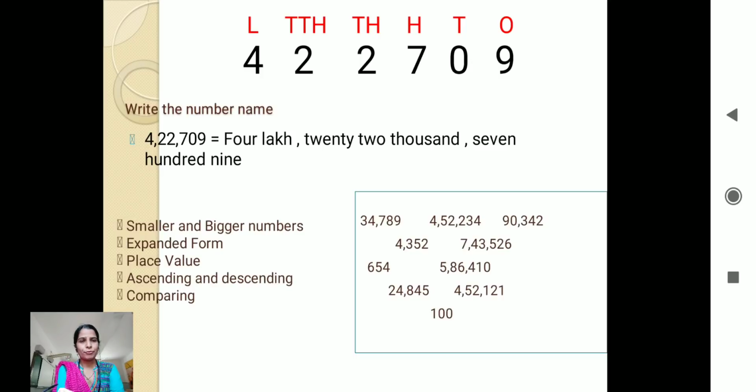Now if I say tell me the smallest 5-digit number, I will have to look for all the 5-digit numbers in this box. I suppose there are 3 numbers that are 5-digit. Is it correct? Yes, in that also I could see that 24,845 is the smallest 5-digit number of the numbers which are given in the box. Similarly, we are learning the biggest number here.